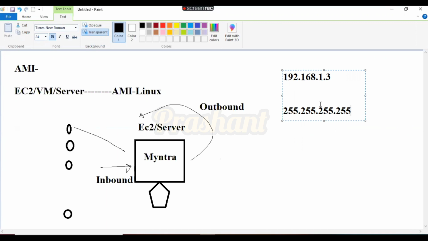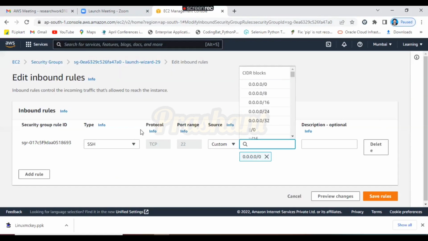For example, if you created an EC2 instance, how many IPs will you get for this EC2 instance, right? Just like suppose today you attach one internet cable to your machine, you will get one IP address, right?